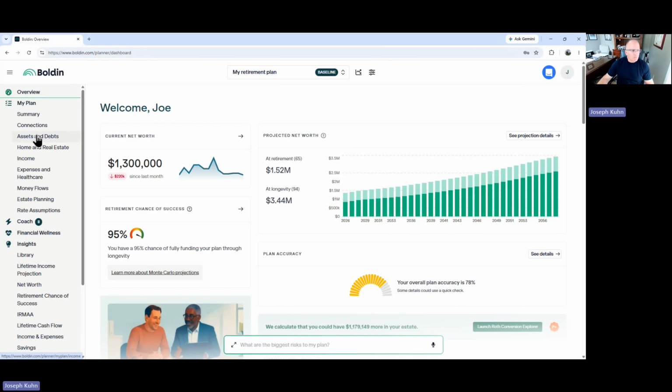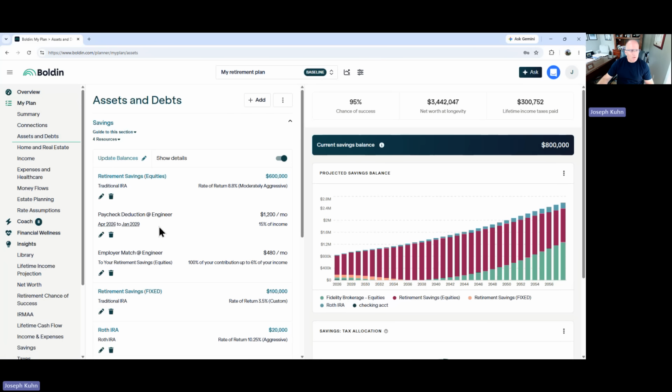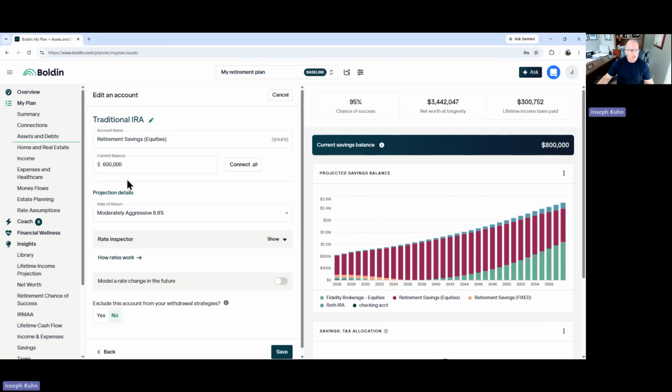Another thing I'm going to do is change where the money is located. So let's go into assets and debts. This $600,000 fixed, I'm going to take and put up there. So the equity is $700,000, making 8.8%.